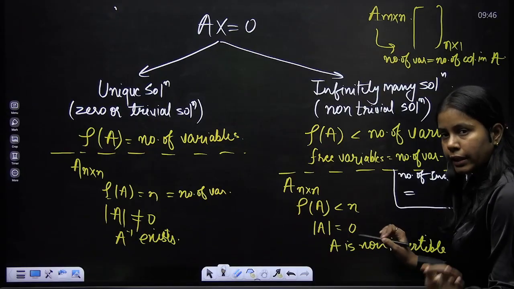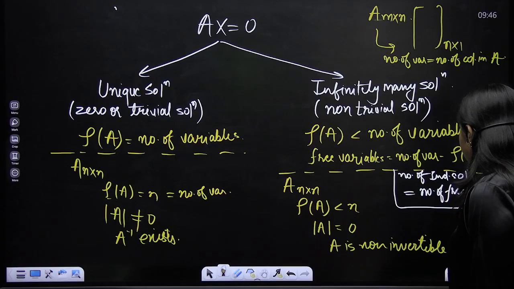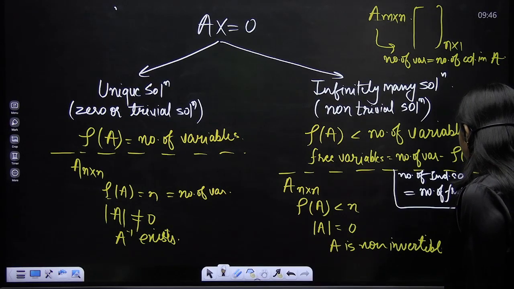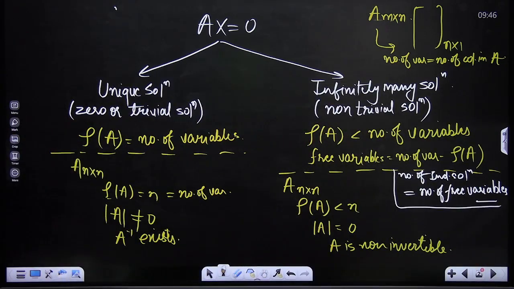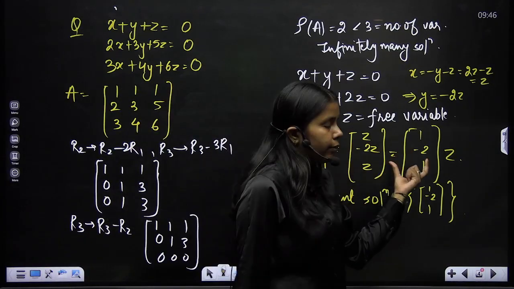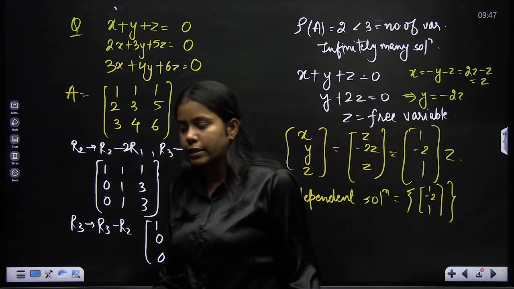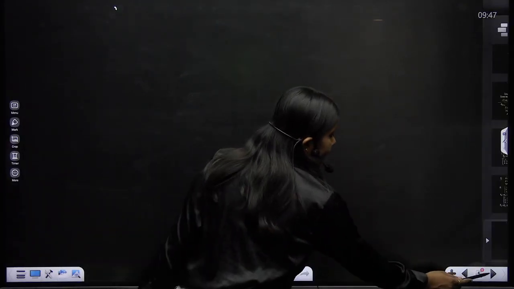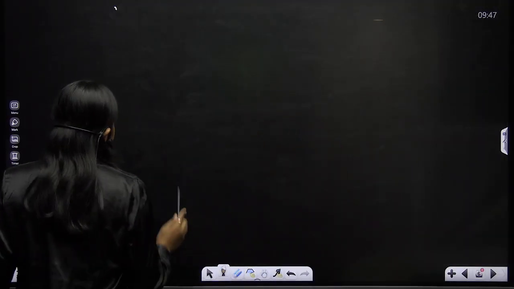We'll solve one more question, then it will become clearer to you that it is always equal to the number of free variables. So number of free variables is equal to number of independent solutions. So I have as many independent solutions as free variables, or corresponding to free variables I am getting independent solutions. Z was the free variable, the vector which I am getting corresponding to z, that is my independent solution. Now we'll discuss more questions. एक और question करते हैं. Let's try to solve it.